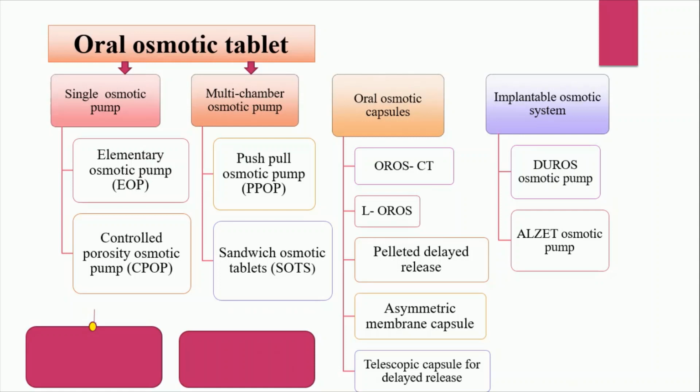In the center of this tablet a small orifice is prepared by a mechanical drill, otherwise by a laser drill. When water enters through the semi-permeable membrane, it will dissolve the drug and osmogen. Osmogen will create the osmotic pressure and the drug is going to release from this center orifice.